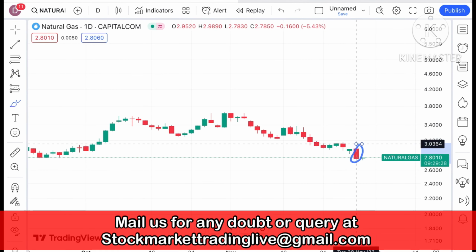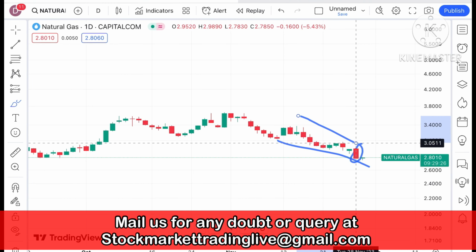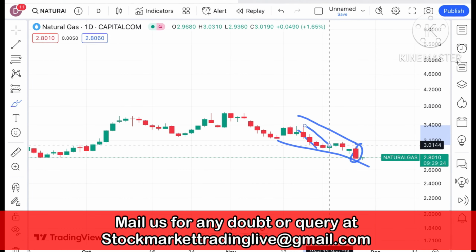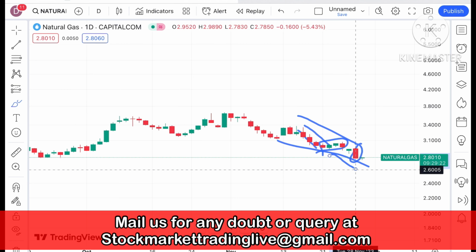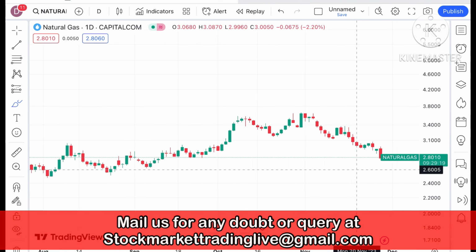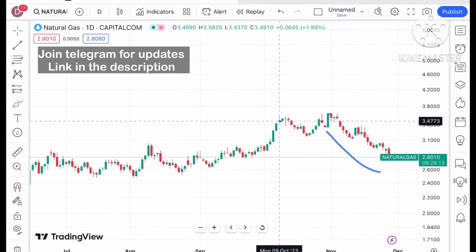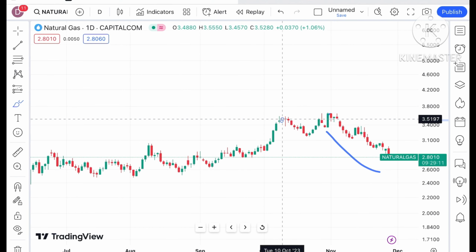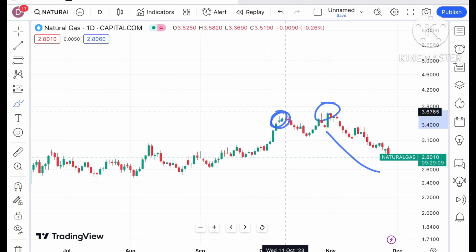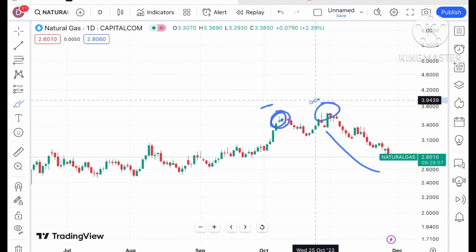Okay, if we go beyond this particular period, we have seen there was a continuous fall for 4 days. After that there is a range and then there is again a continuous fall. Overall trend is downside if we look from the November first week. Okay, and if we go to the October first week, we have seen these highs. See, these two highs are in October and this one is in November.